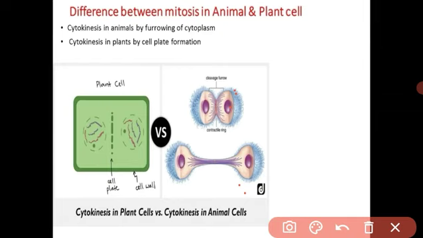What happens? We have seen in the plant cell there are no centrosomes. Then how does the cell divide itself? It is all the same: spindle fibers appear, chromatin threads are converted into chromosomes, and again the chromosomes divide. Same like that, prophase, metaphase, anaphase and telophase happen in the plant cell. But what happens, student? In the cytokinesis, in the animal cell a furrow appears, but in the plant cell cell plates appear, and these cell plates divide the cytoplasm into two daughter cells.